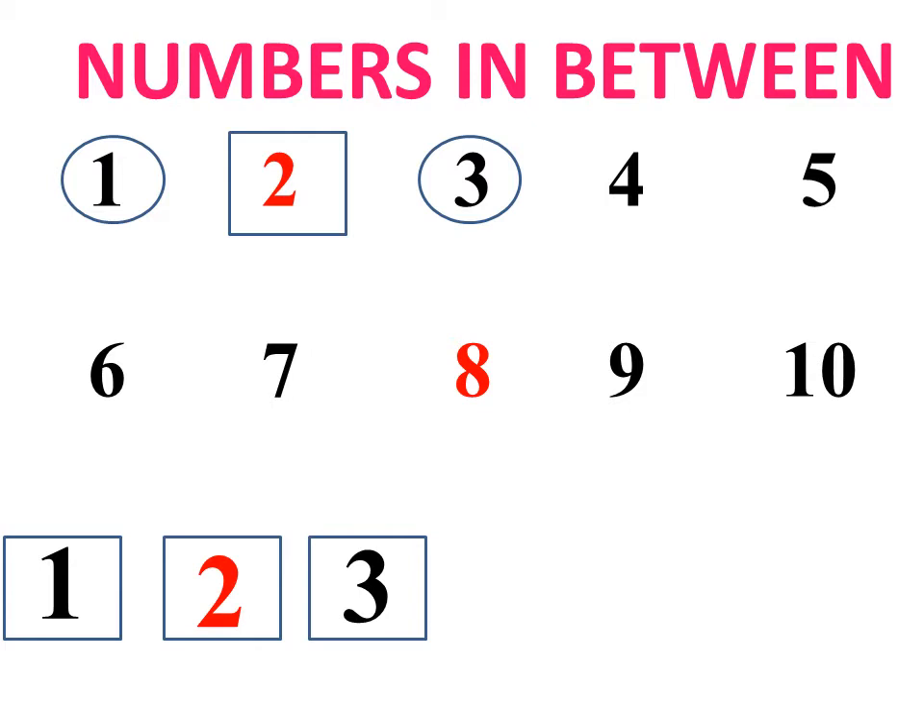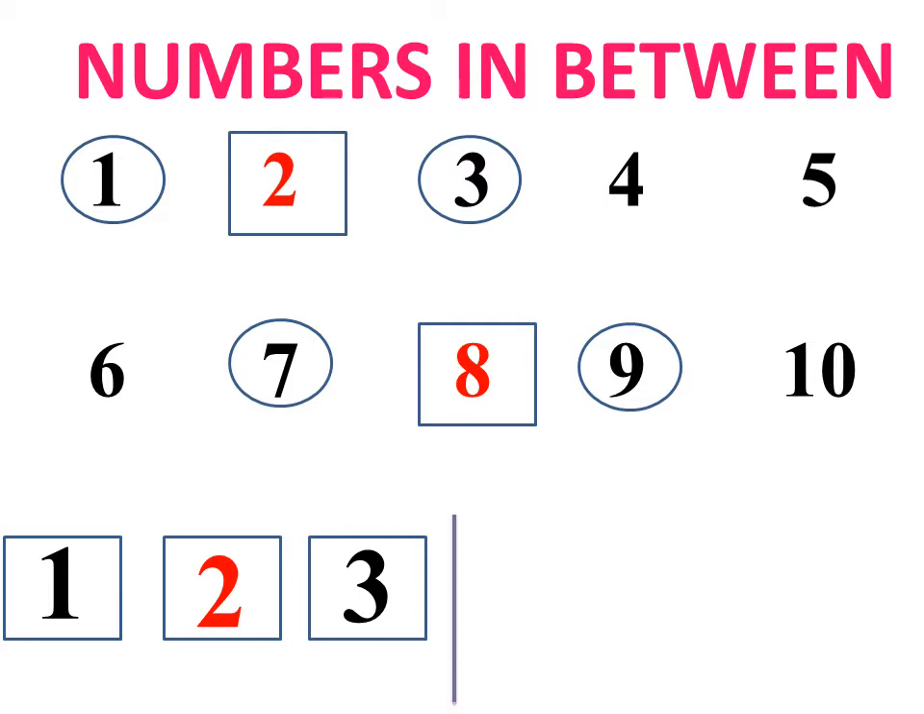Now let's take one more example. Now I choose 7 and 9. So what comes in between 7 and 9? अब 7 और 9 के बीच में कौन सा नंबर आता है? Yes, it is number 8. Number 8 comes in between 7 and 9.